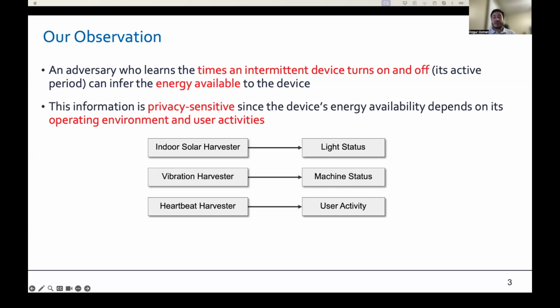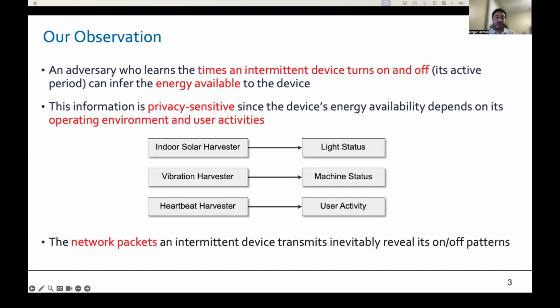So to illustrate, from an indoor solar harvesting intermittent device's energy availability, an adversary can infer the light conditions within the home, indicating whether the users are at home, watching TV, or sleeping. From a vibration harvesting device, an adversary can infer a robot's operation speed to conduct spoofing attacks when the robot is at high speed to cause maximum damage. And from a heartbeat harvesting device, an adversary can infer user activities such as sleeping or exercising.